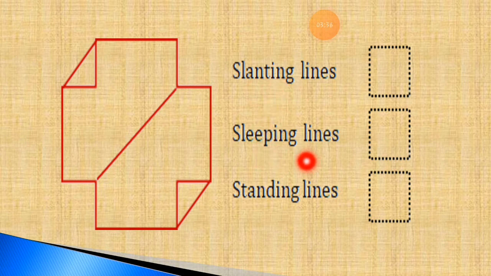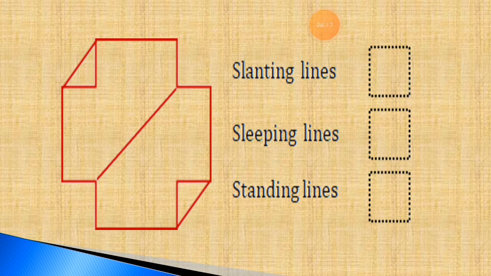Then sleeping lines we have to find out. Actually, we have to find out how many slanting lines are there in the given picture. Then next we have to find out how many sleeping lines are there in the given picture.